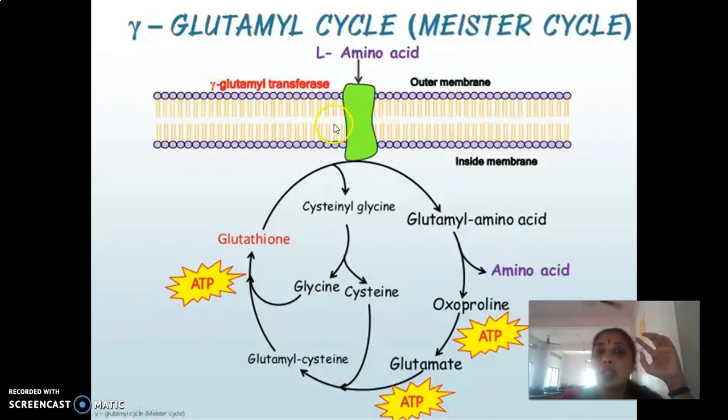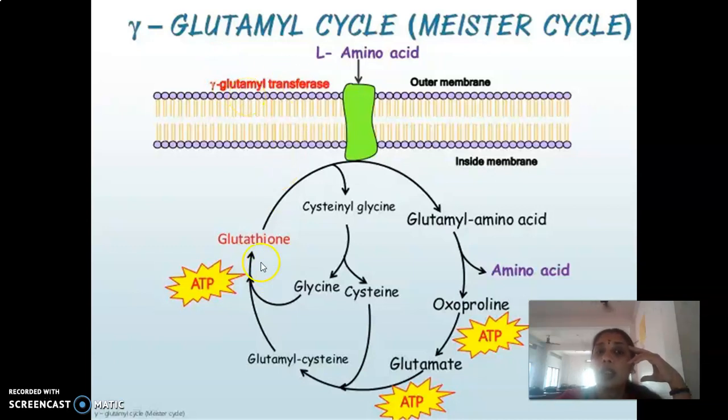Okay, so this cell membrane is the portion which is in connection with the exterior environment and the intestinal epithelial cells. This is our lumen, this is the brush border, and this is an intestinal epithelial cell. So how is this neutral amino acid taken into the epithelial cells? With the help of this, it's a cyclic process like the TCA cycle. Okay, so there is an enzyme located on the cell membrane, known as gamma glutamyl transferase.